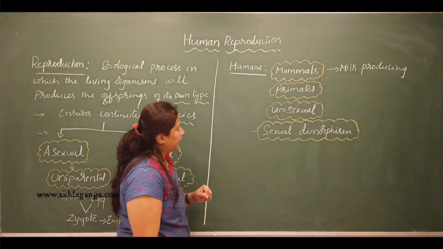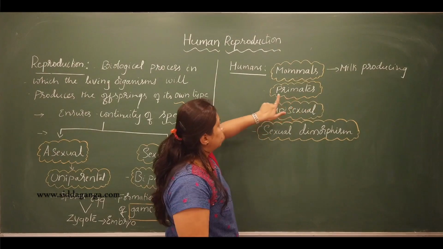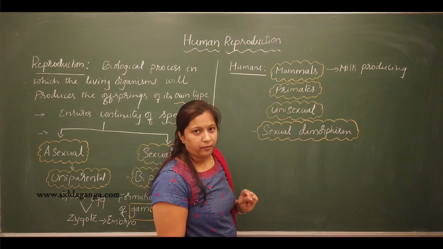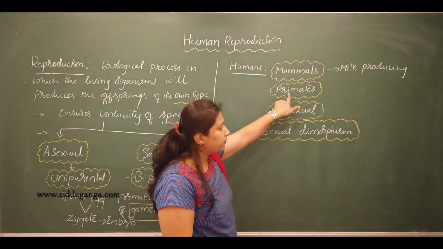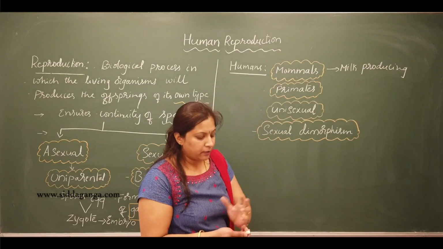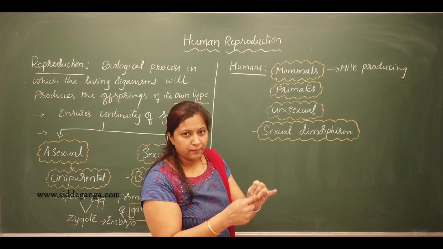Okay, then humans are primates. Primates means they belong to the order Primata. The order Primata also includes other mammals, in the sense the apes, monkeys, gorilla, chimpanzee.